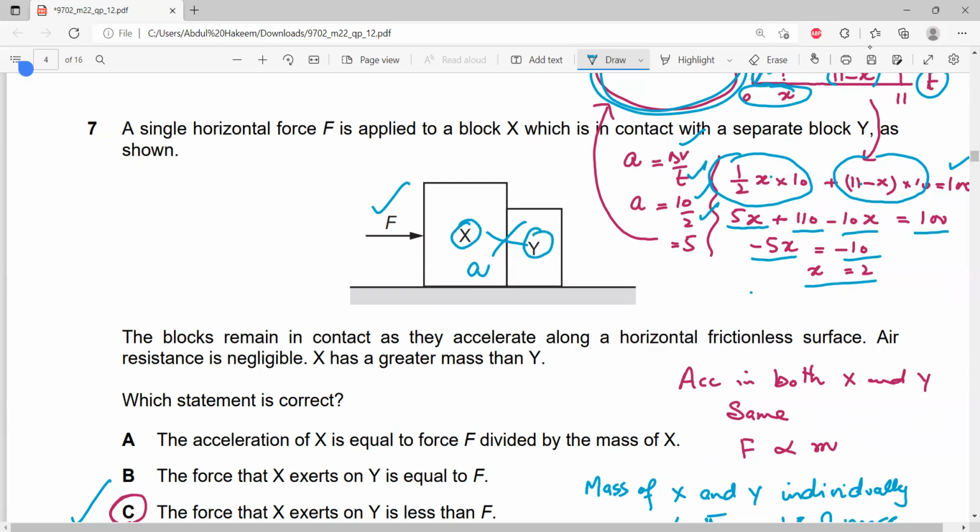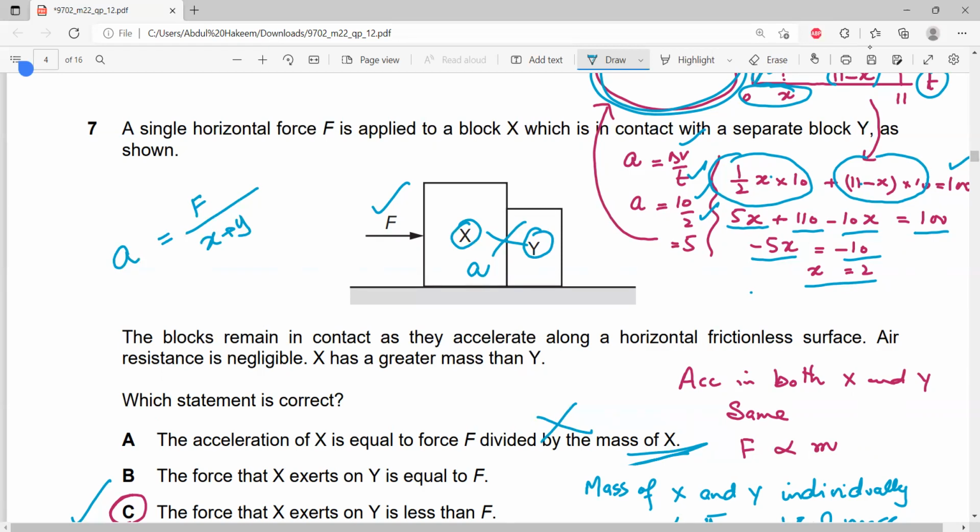Which statement is correct? Number 1, the acceleration of X is equal to the force F divided by the mass of X. No. Look, acceleration is equal to total force divided by total mass, not the mass of X alone. So A is wrong, because acceleration is calculated when we divide F by the total mass.